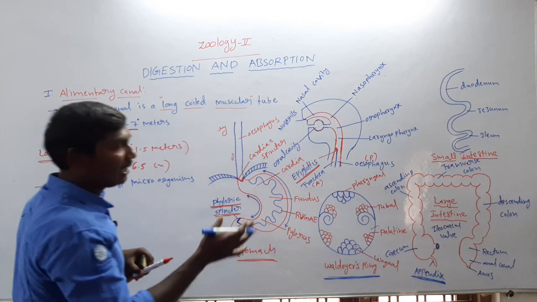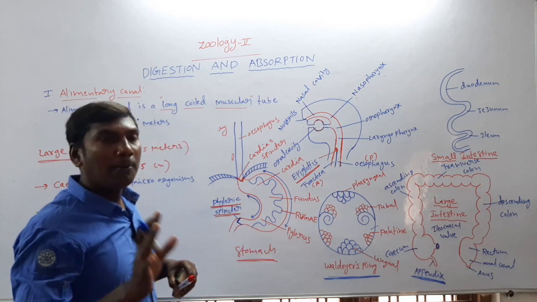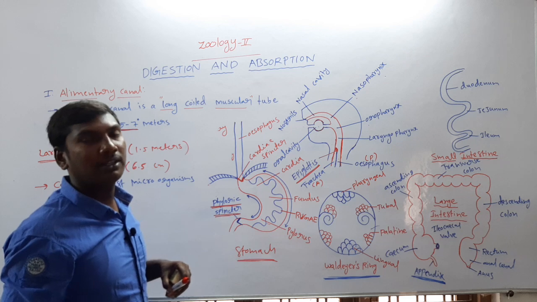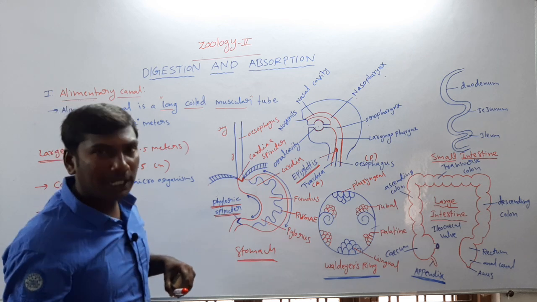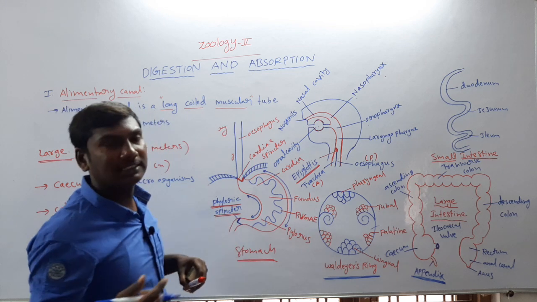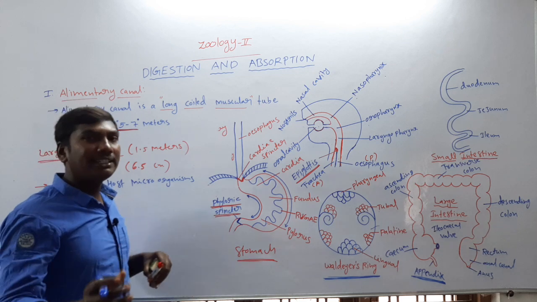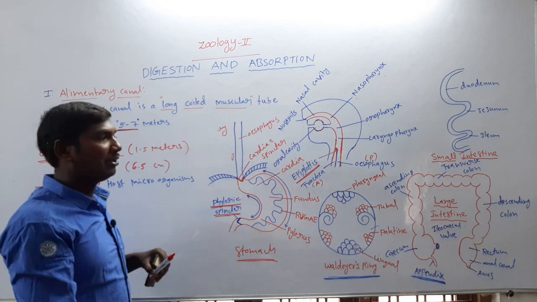So, the large intestine is divided into 3 regions. First one, cecum. The cecum is a blind sac-like structure. It is a host for the microorganisms. It contains a blind finger-like structure, called the vermiform appendix, the vestigial organ of the human being.